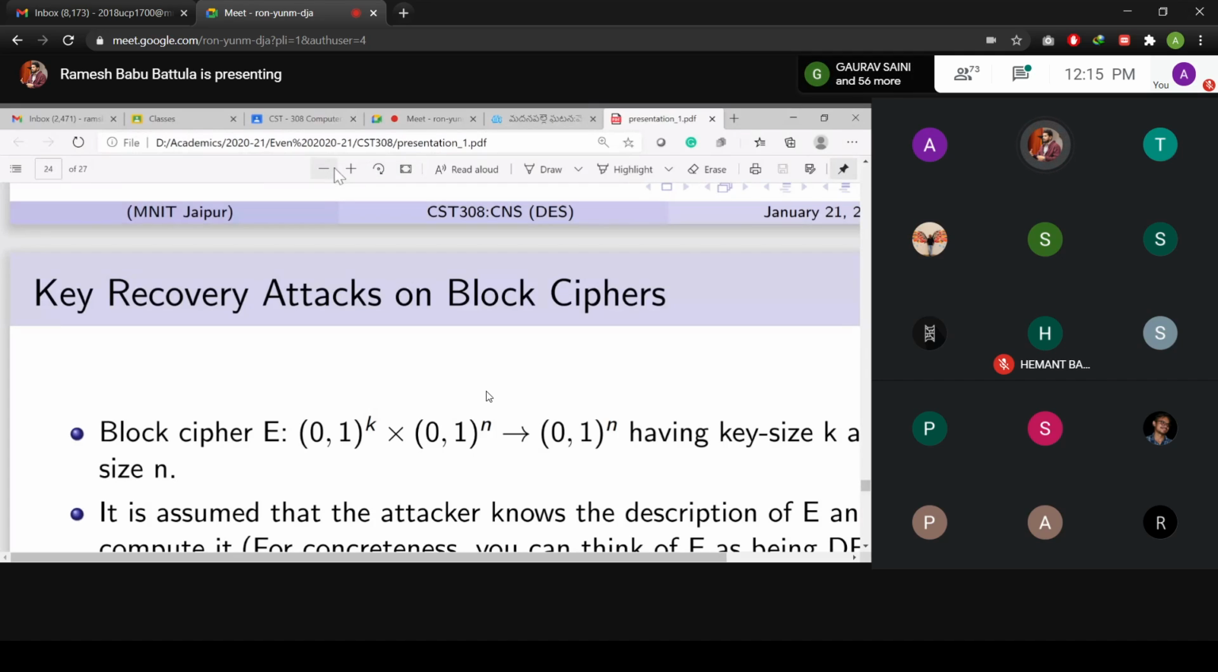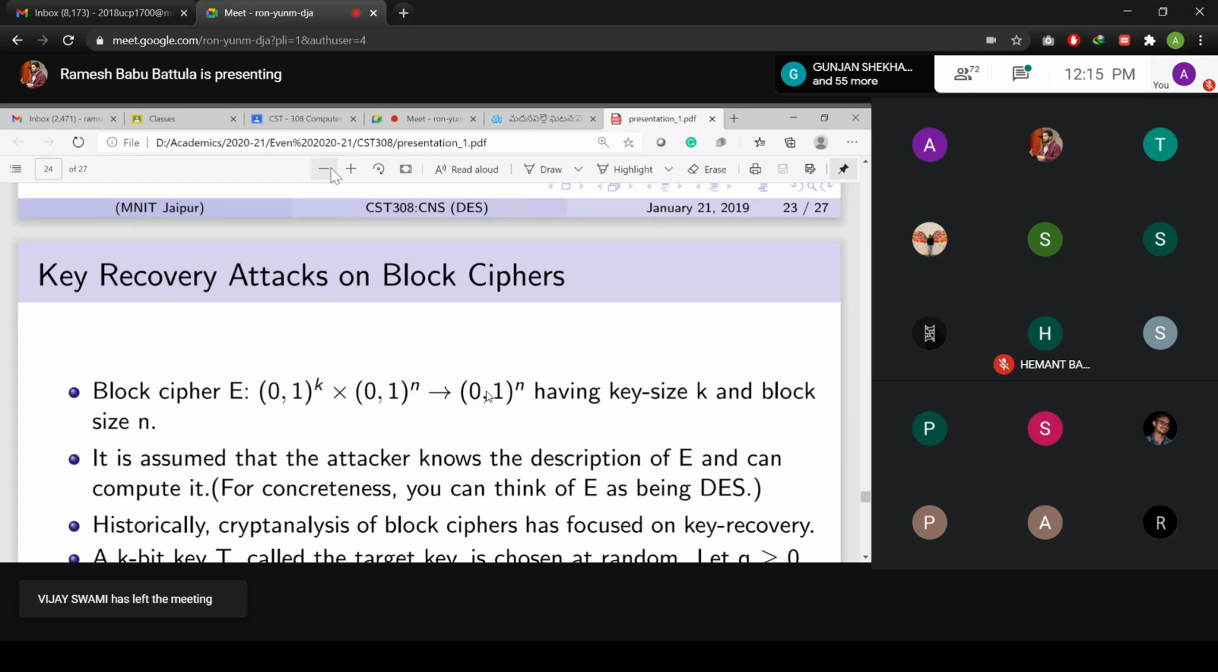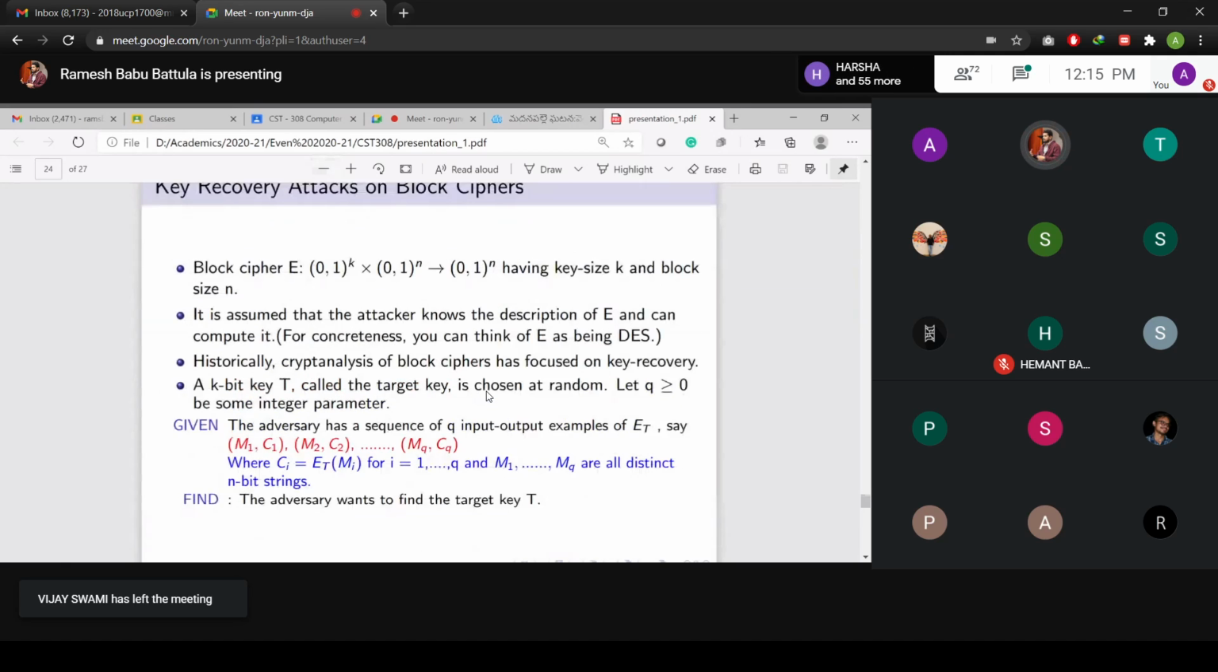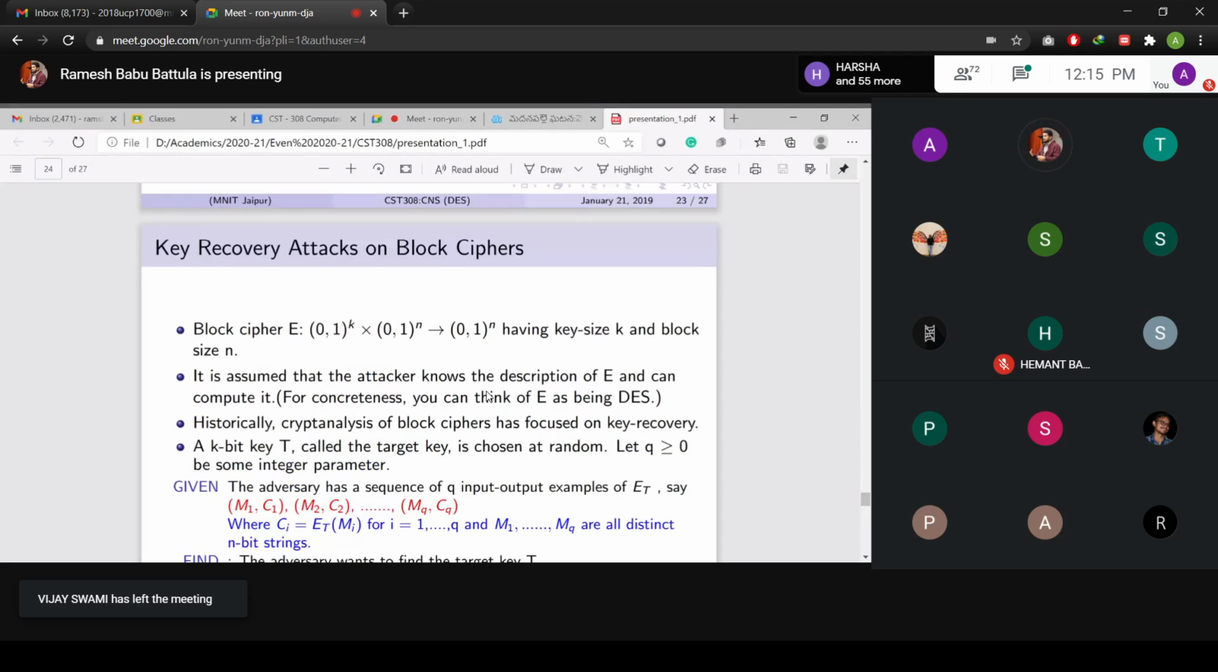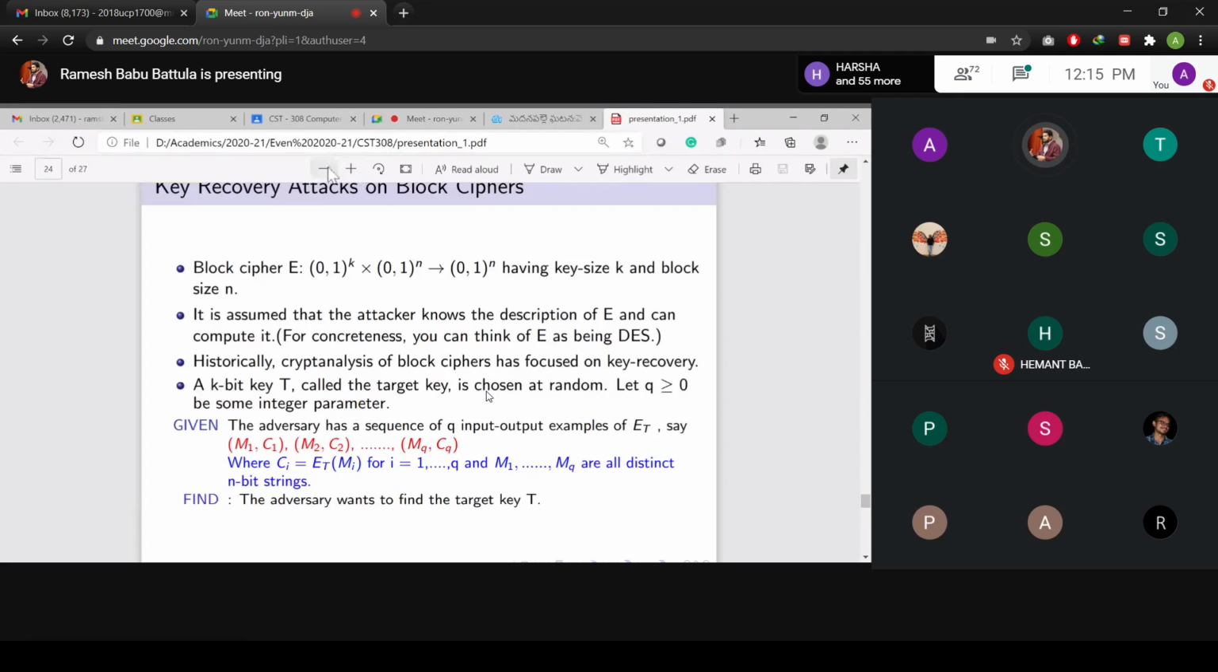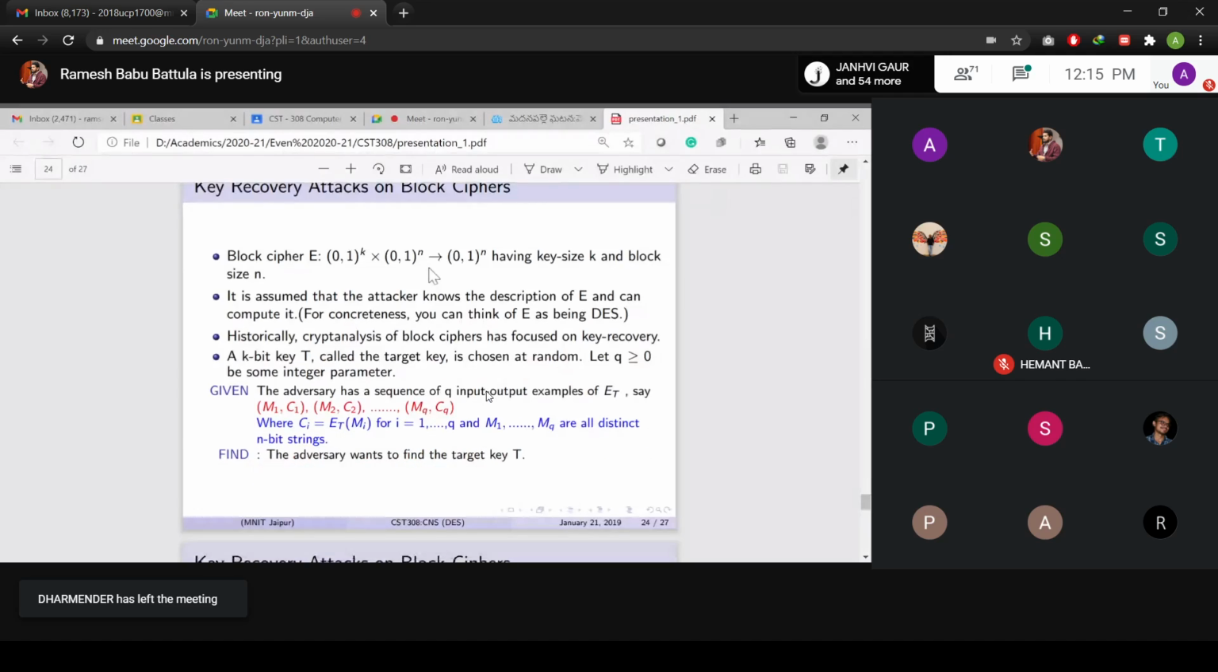Keep it in mind, so linear cryptanalysis, why is it so efficient? They use a similar process in linear cryptanalysis. Clear? So now I want to talk about the key recovery attack on block ciphers. This is a very, very simple attack.